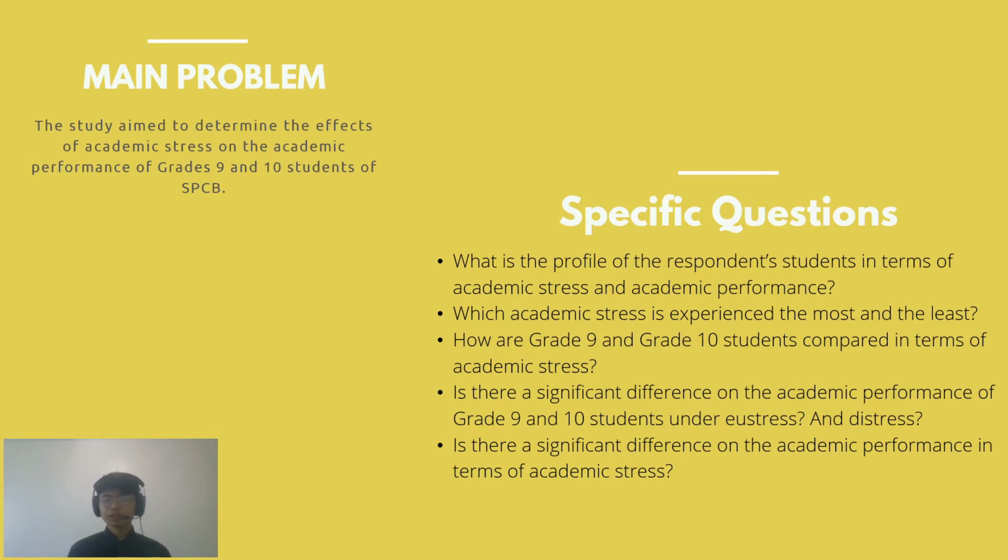What is the profile of the respondent students in terms of academic stress and academic performance? Which academic stress is experienced the most and the least? How are grade 9 and grade 10 students compared in terms of academic stress? Is there a significant difference on the academic performance of grade 9 students and grade 10 students under eustress? How about distress? Is there a significant difference on the academic performance in terms of academic stress?